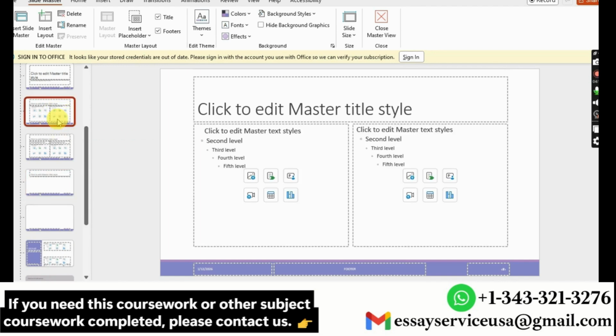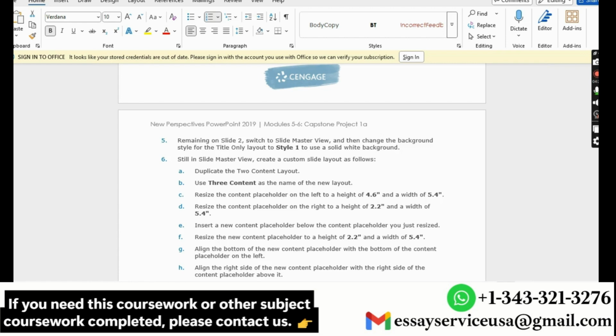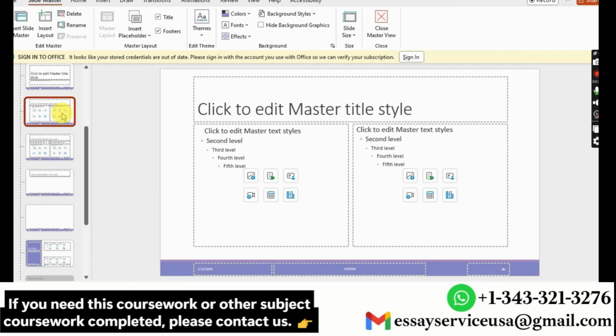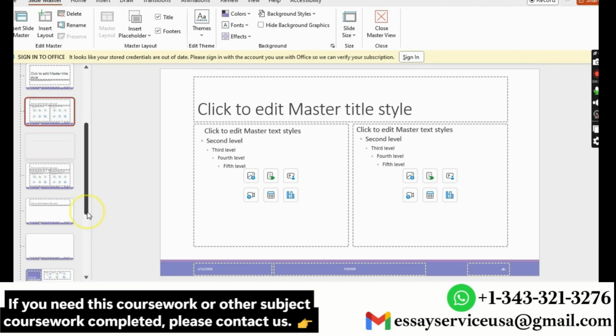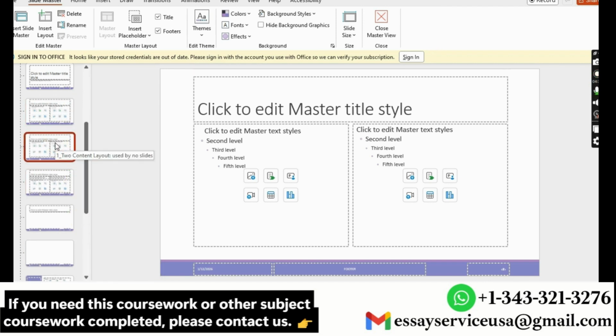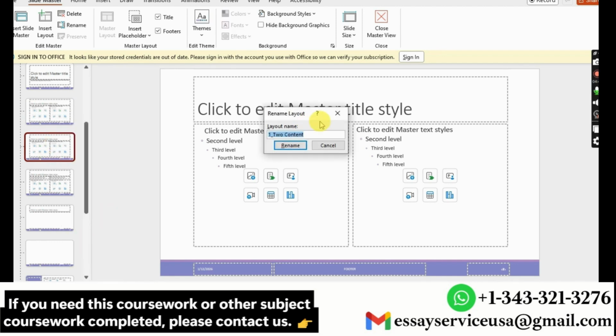This is the two content layout, so I have to duplicate it and then use 3 content as the name of the new layout. So I'll duplicate the layout and then rename it as 3 content.